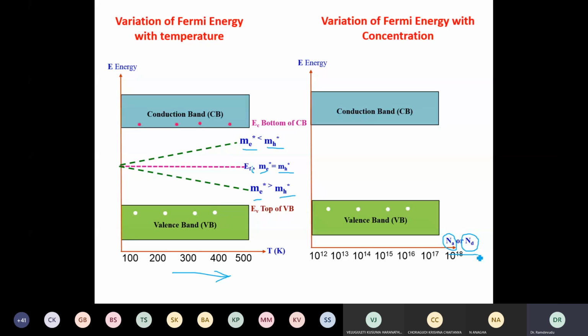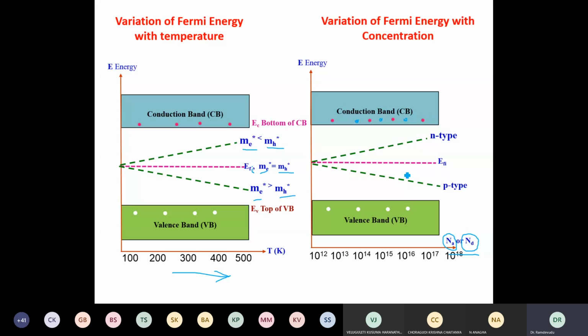This is the valence and conduction bands. As you know, we have holes in the valence band, electrons in the conduction band. This is the intrinsic Fermi level. And the Fermi energy level varies for n-type. See, as the number of donor impurities increases, the available electrons in the conduction band increase. And therefore, as the concentration increases, the available electrons are increasing, therefore the Fermi energy level goes into it.